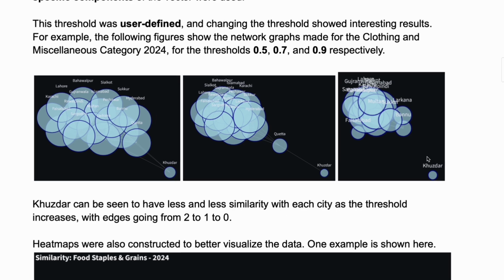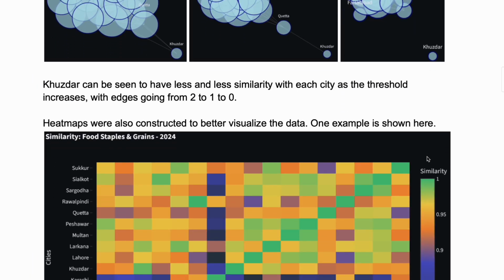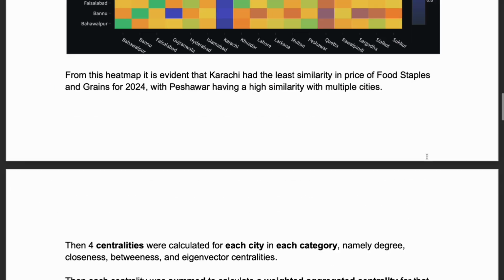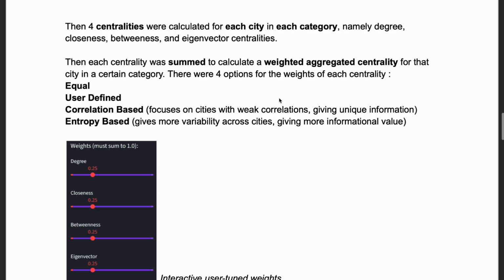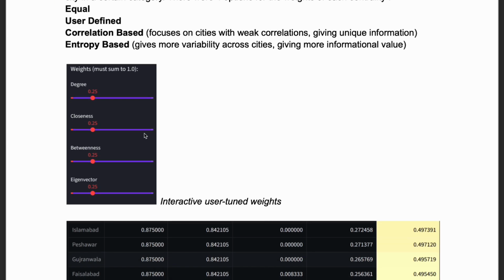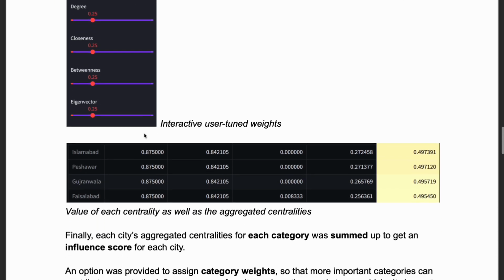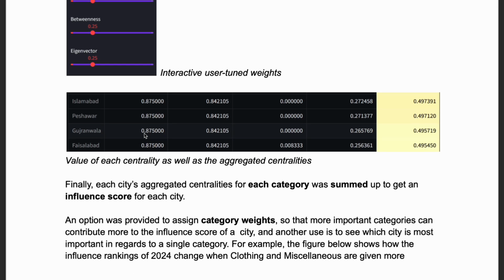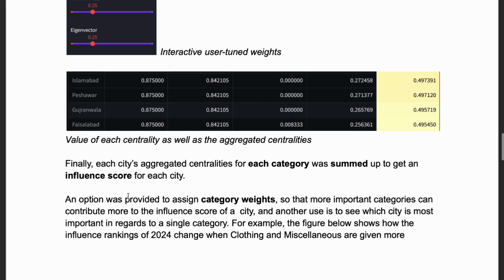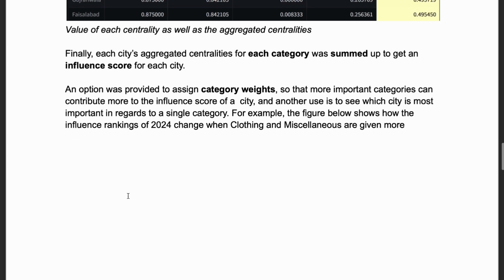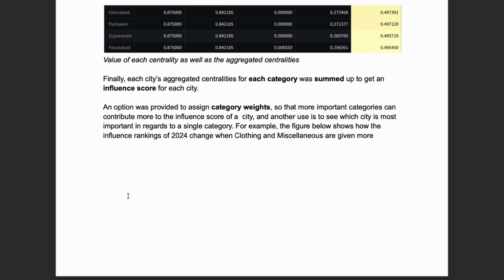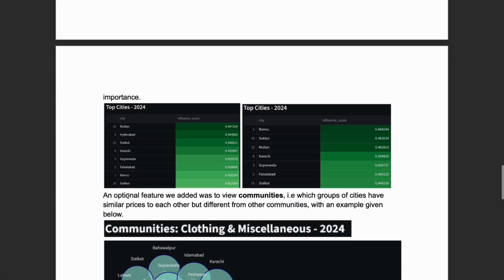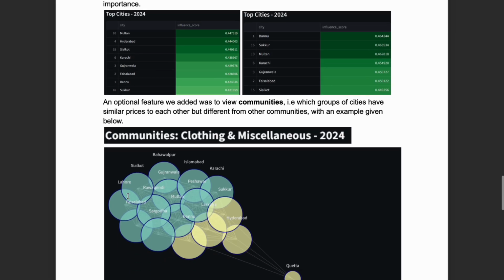Finally, we manipulated the graph using weighted edges. We assigned the raw cosine similarity score itself as the weight for each edge. This is crucial because it allowed our analysis to measure influence based on the strength of price synchronization, which is essential when calculating the centralities for our custom and correlation based weighting schemes.